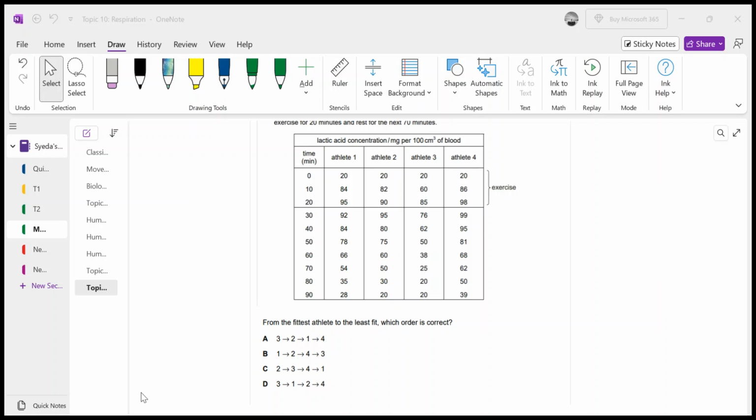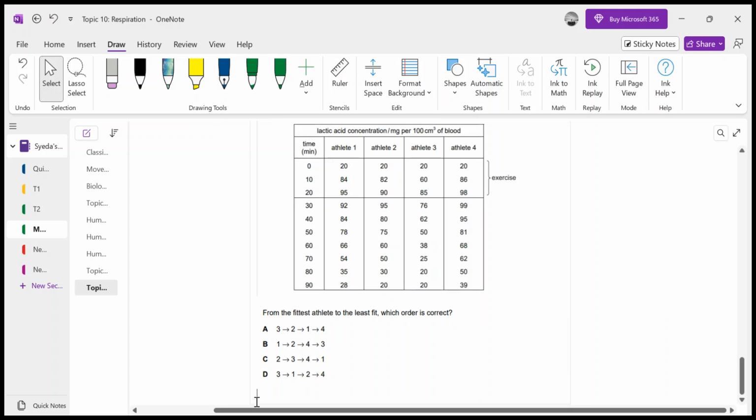And now let me see if we can discuss any P2 question. Okay, there is a question, because we do not have much time, so I have just shortlisted a question to discuss.